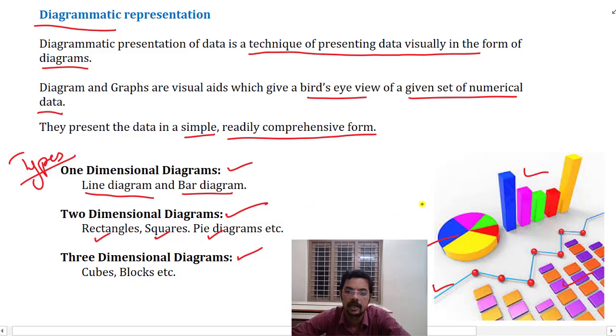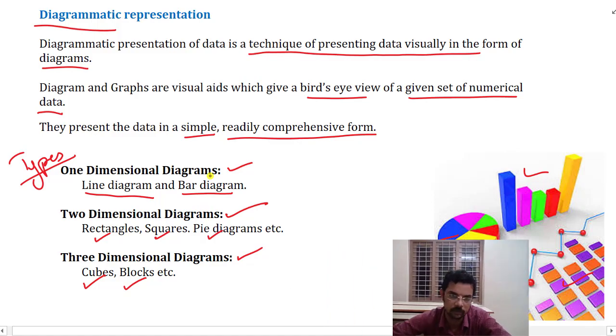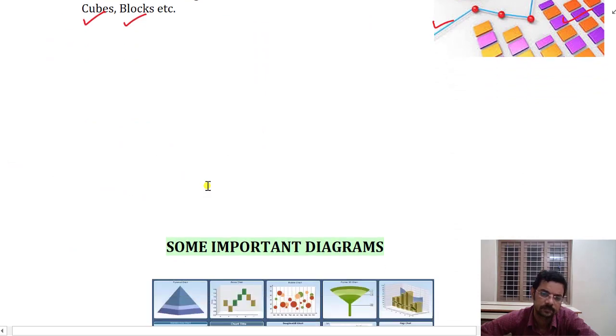The angle and area refer to two different items in a pie diagram. What are three-dimensional diagrams? Three-dimensional diagrams include cubes and blocks, which are used to present data in a three-dimensional form. Let us move on to further details.